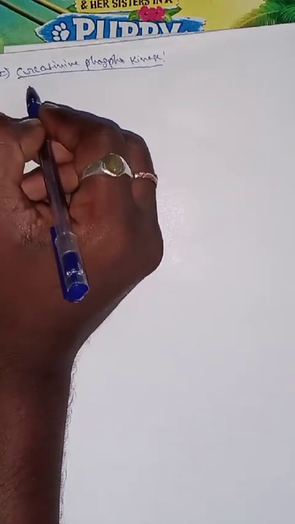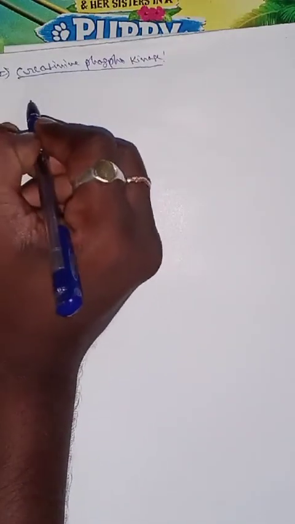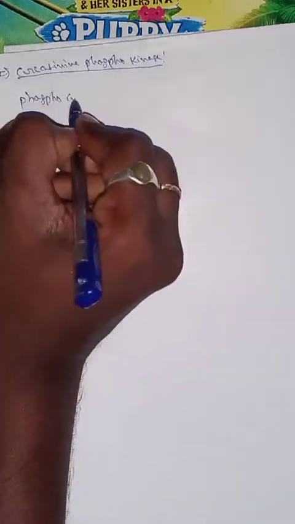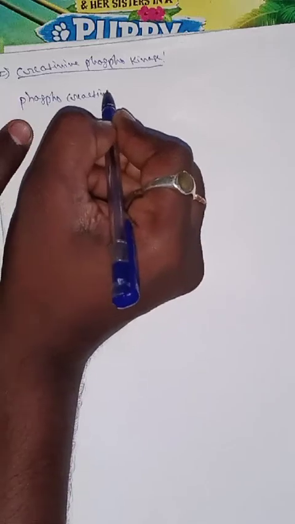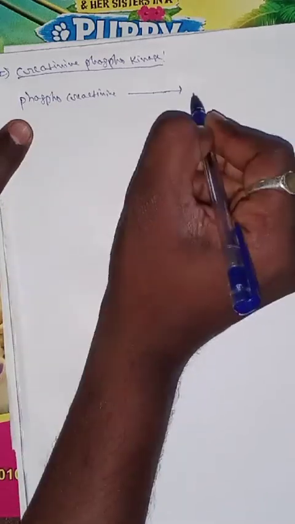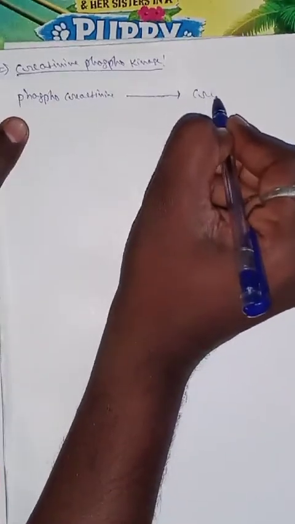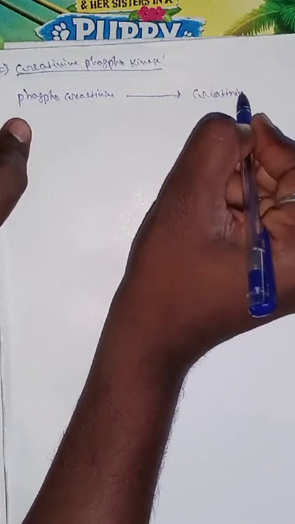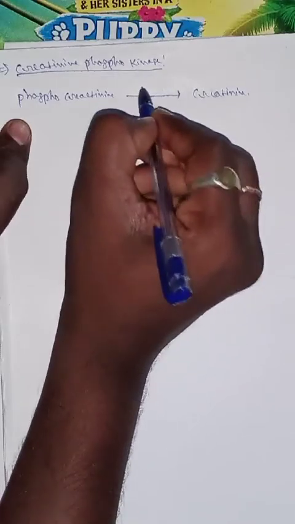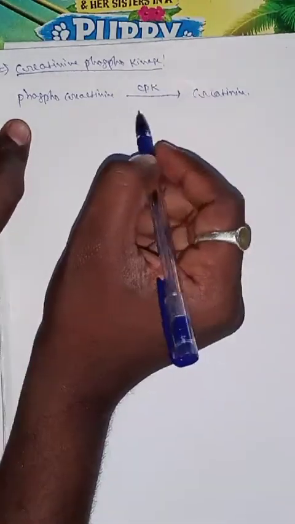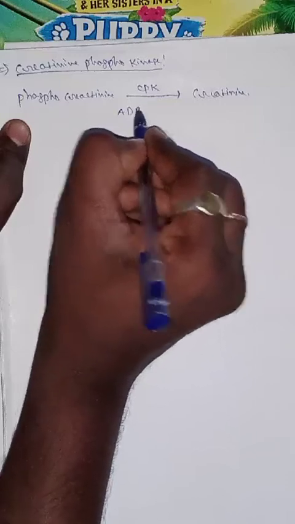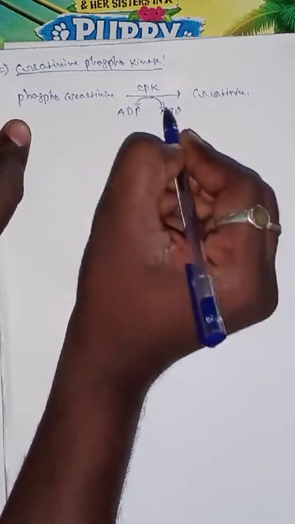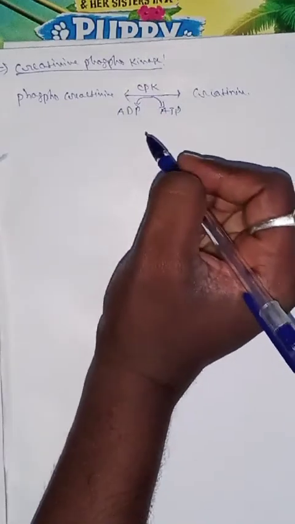Here phosphocreatinine is converted to creatinine in the presence of creatinine phosphokinase enzyme by utilization of ATP energy. ATP converts to ADP or ADP converts to ATP. It is a reversible reaction.